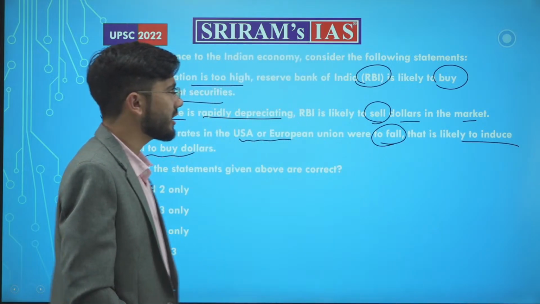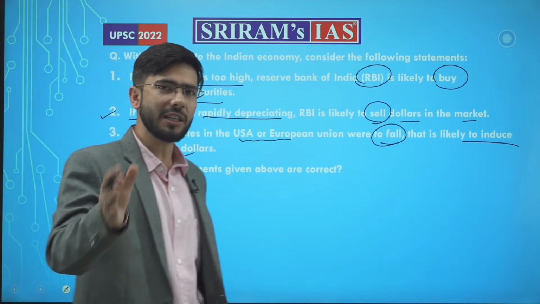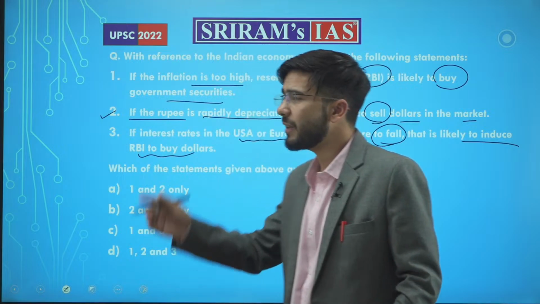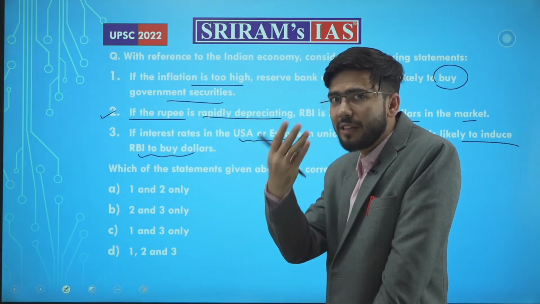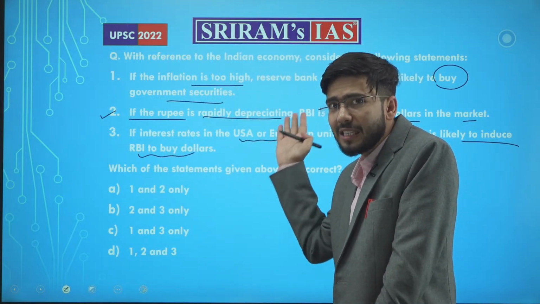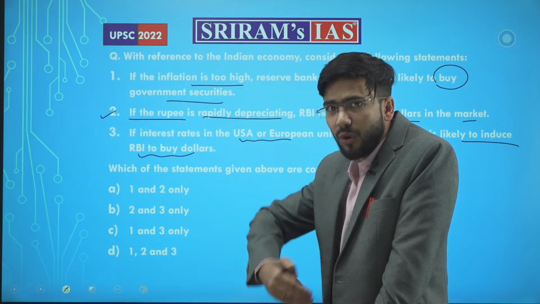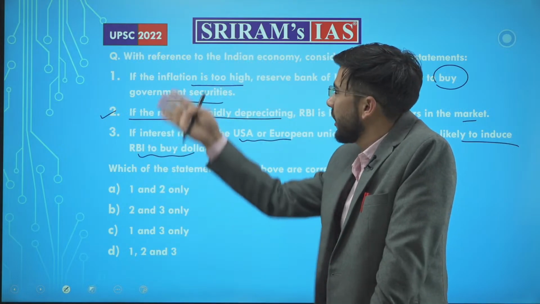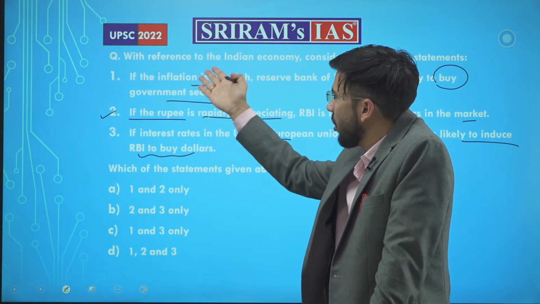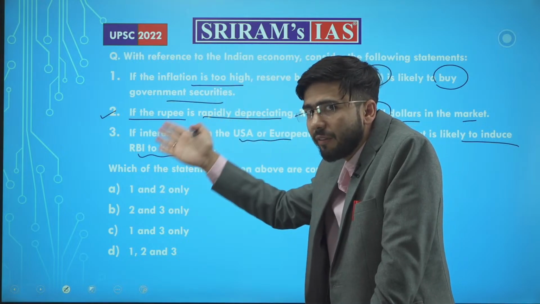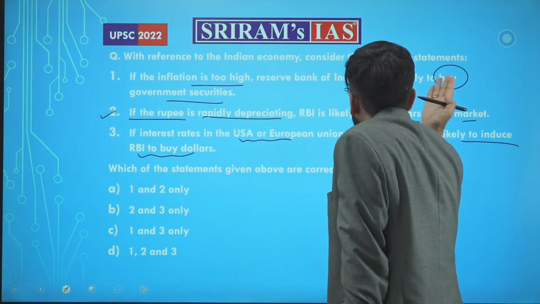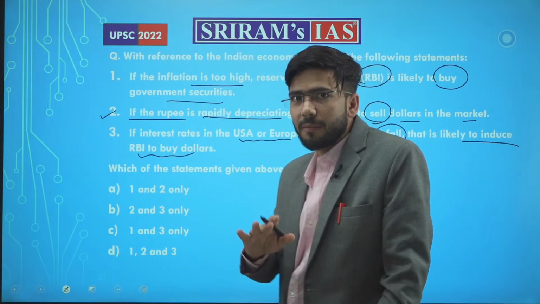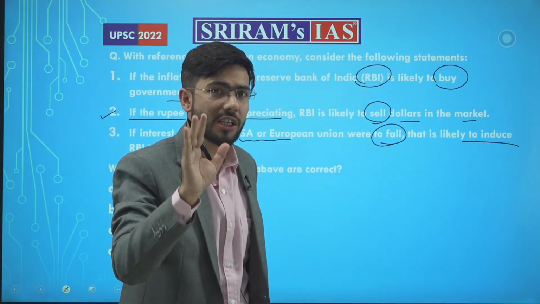Now, understanding the concept, the question was per se very easy. Anyone, ABC, can tell you that RBI does not need to buy the government securities, it will sell. Why? Because if it buys the government securities, it will supply more money into the market, which will create more inflation in the market. So it is simple. In order to control the high inflation, what should RBI do? It should sell the government securities, not buy the government securities. You getting me? That is very much logical.